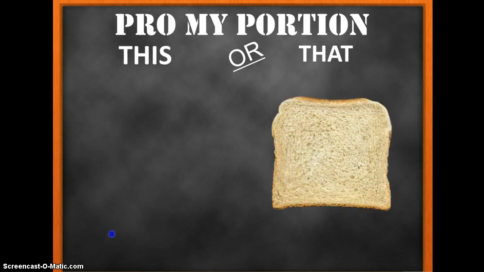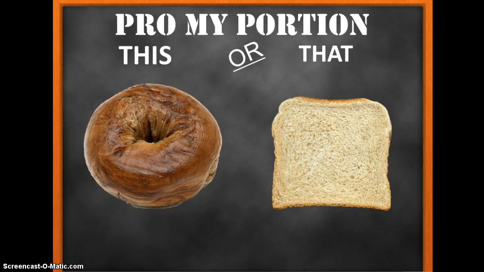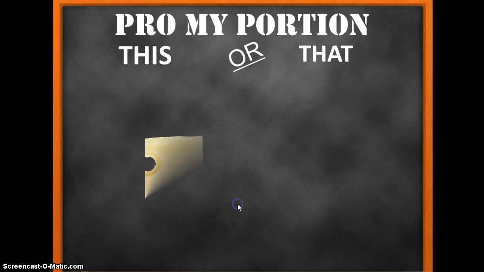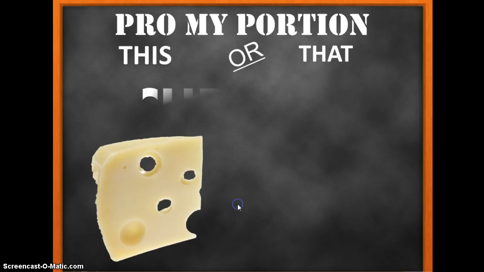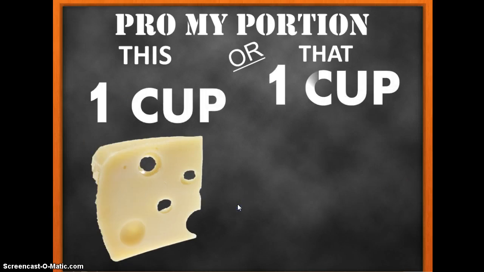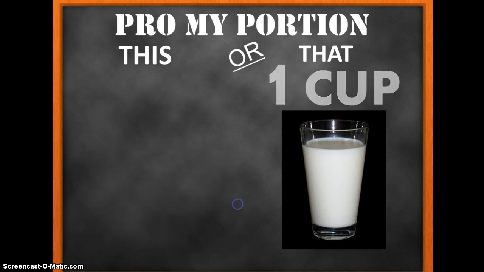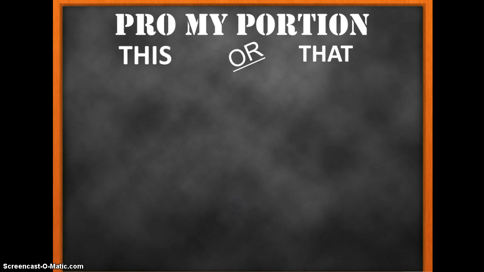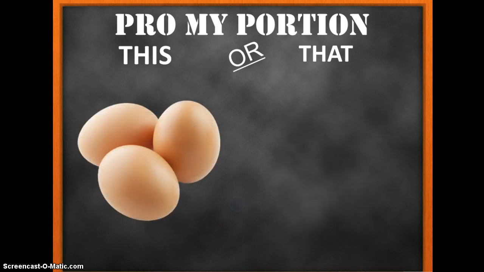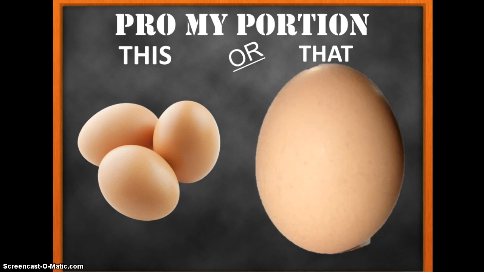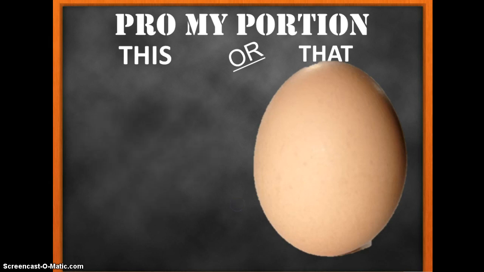Okay, do we want a slice of bread or a bagel? Awesome. Great. I love that you remember that a slice of bread is about 1 ounce of grain. Okay, so do we want 1 cup of cheese or do we want to drink 1 cup of milk for our portion? Fantastic! It's 1 cup of milk. Great. Okay, so moving on to our protein. Do we want to eat 3 whole eggs or do we just want 1? Correct. 1 big egg is just enough for our portion.